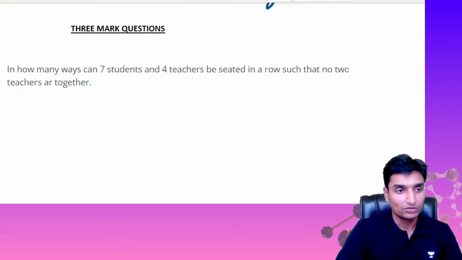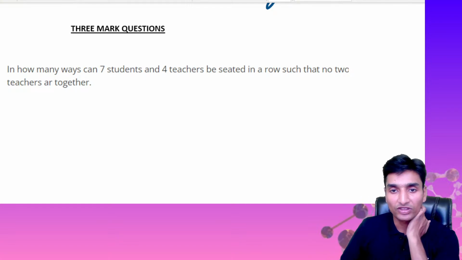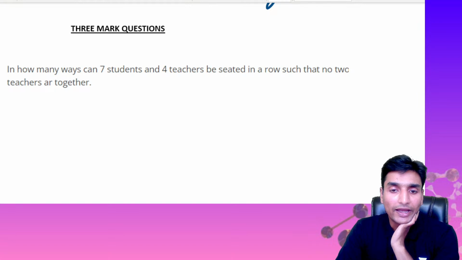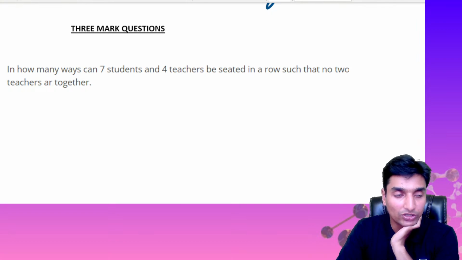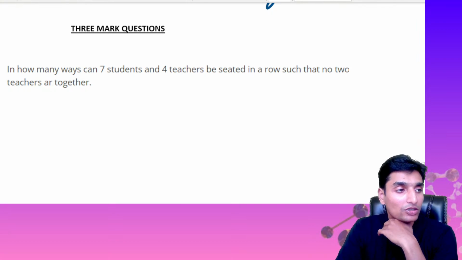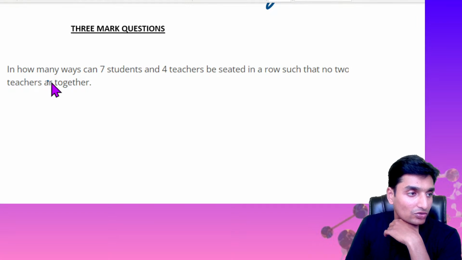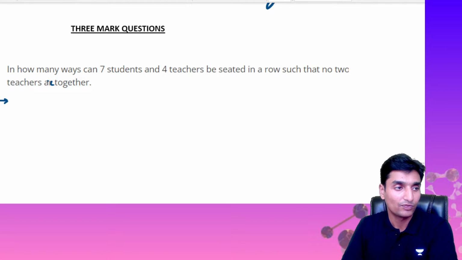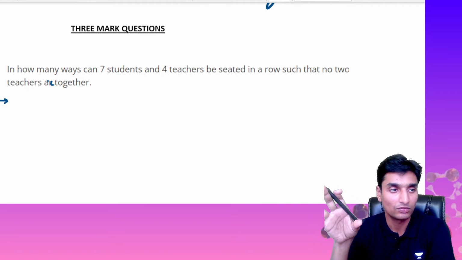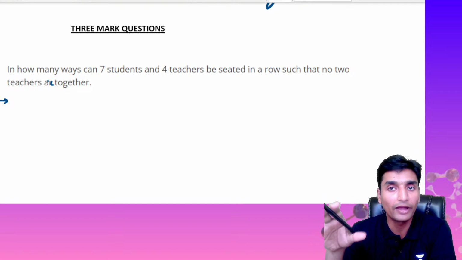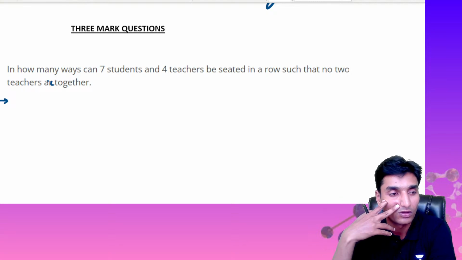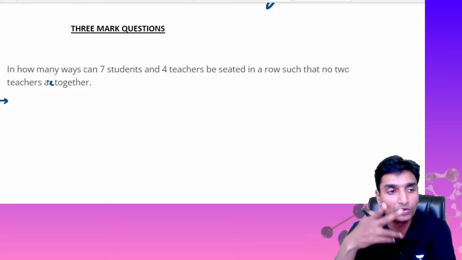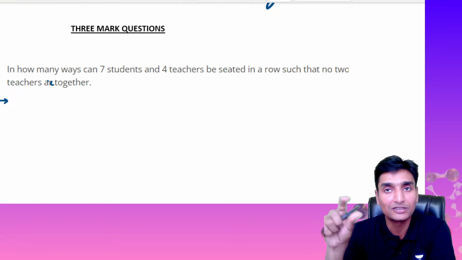Okay, so look at the question. In how many ways can 7 students and 4 teachers be seated in a row such that no 2 teachers are together? Okay, this should have been an E here. Okay, fine, look at the question guys. There are totally 7 students, out of 7 students and 4 teachers, 4 teachers need to be seated in a row.